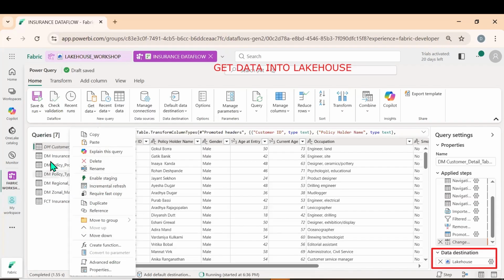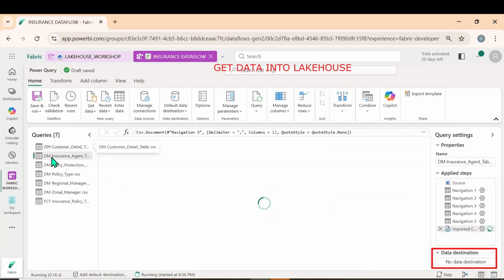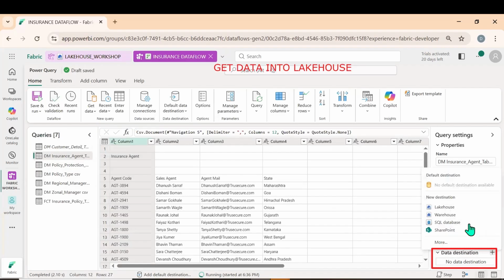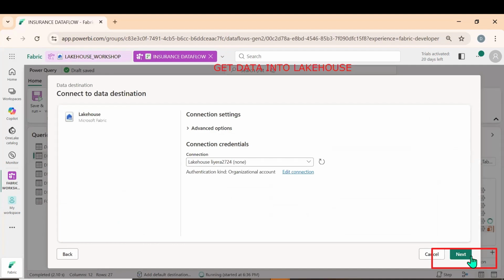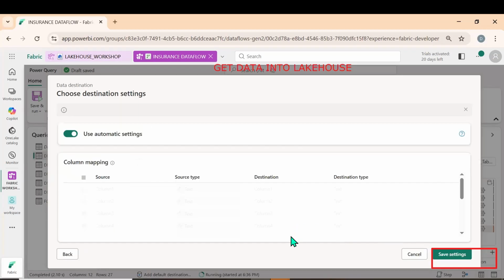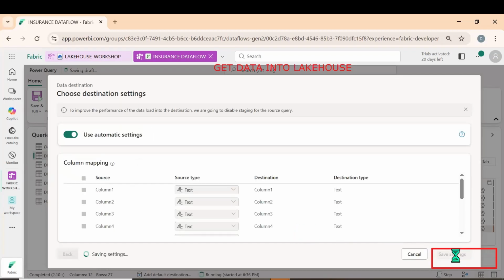You see a lot of things. Let me click on the next one. Click on the data destination. Click on the Lakehouse. Click on next. And we need to select what is the source and what is the destination. Let me click on next. Click on save settings.